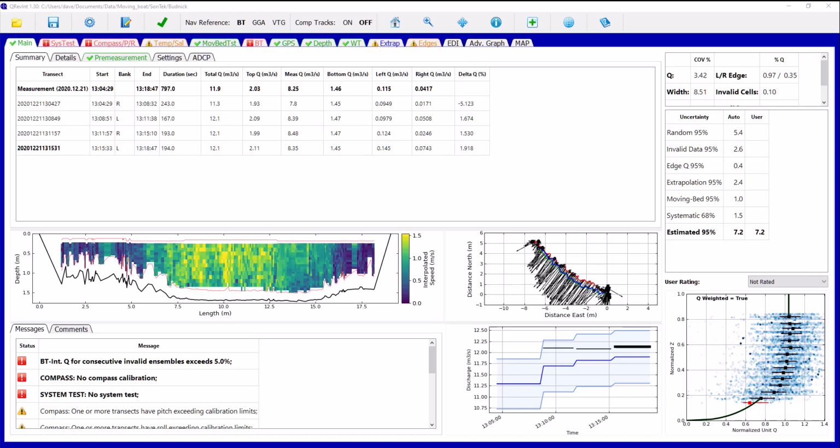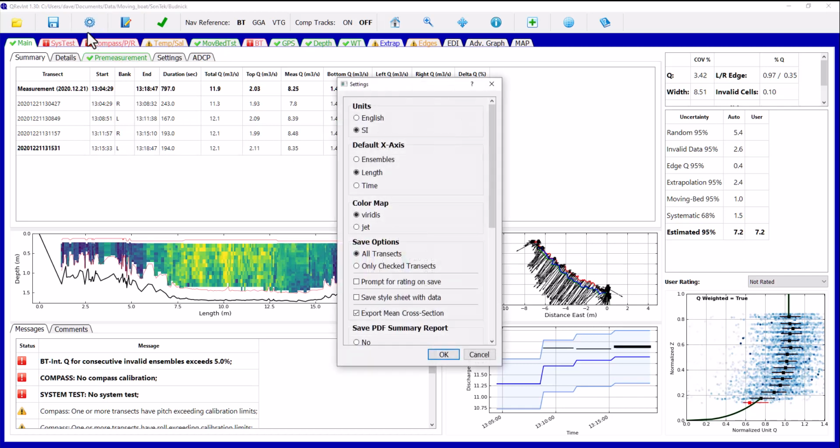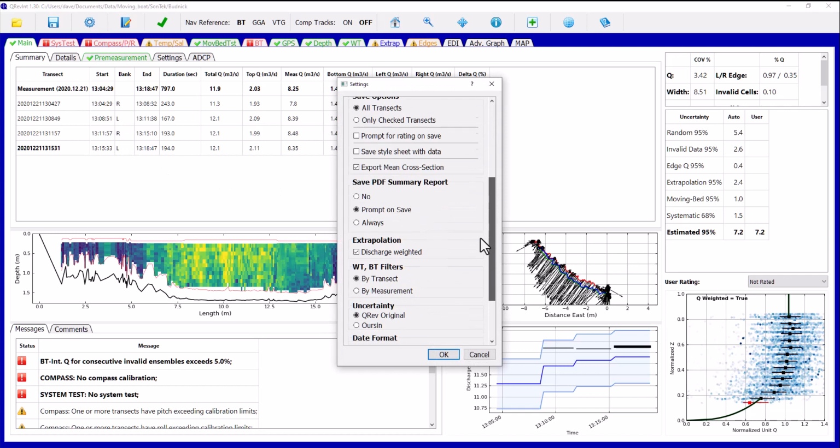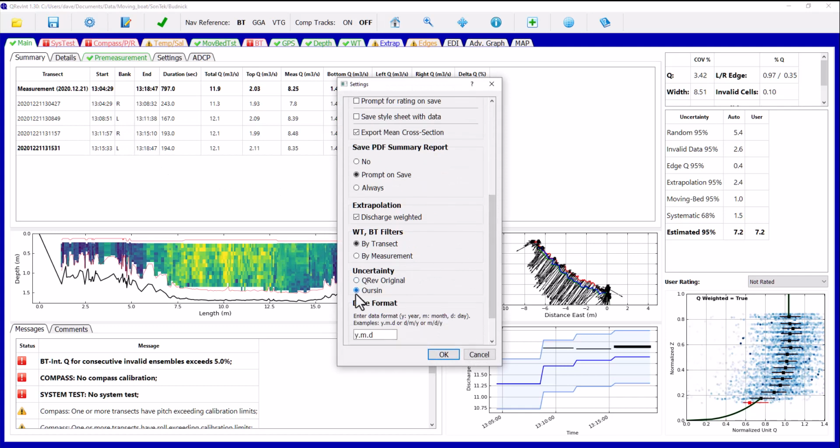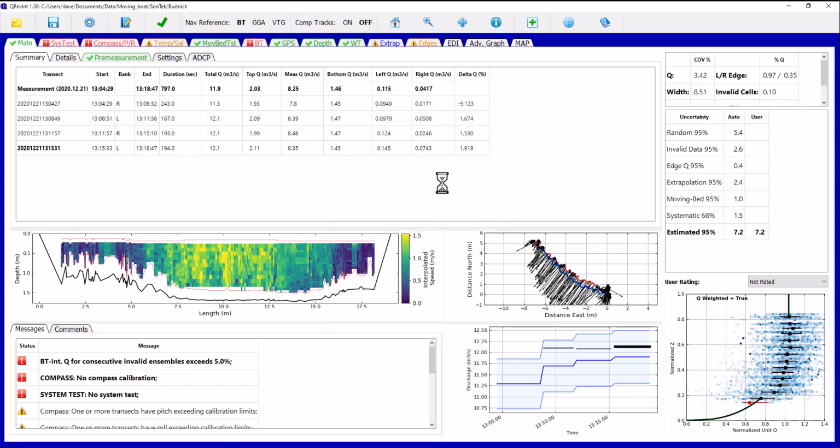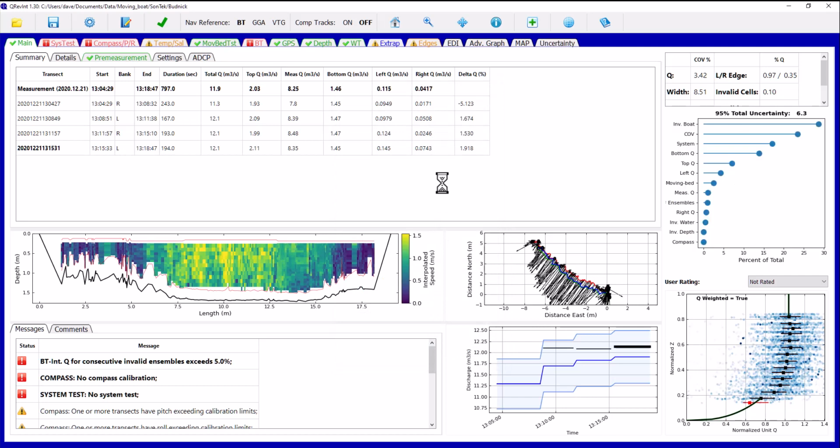Returning to the measurement that we have been using in our examples, we can look at the uncertainty first from the QRev uncertainty model, and we see that the estimated uncertainty is 7.2%. Click on the Options menu, scroll down, click RSIN, open that up, and we can see that the RSIN method estimated an uncertainty of 6.3%.